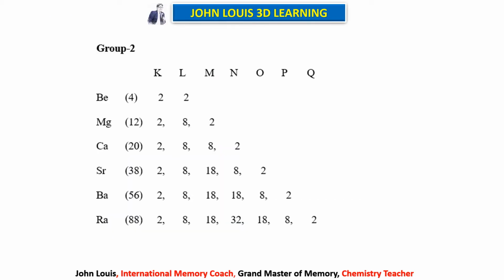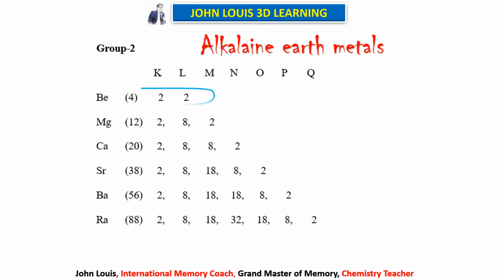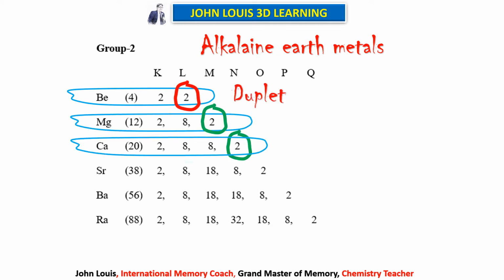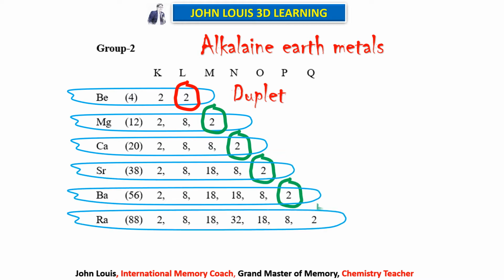So we know magnesium is in the second group, the alkaline earth metals. If you take all the elements in the second group, they all have 2 electrons in the outermost orbit.